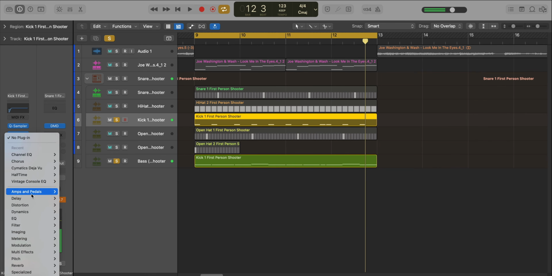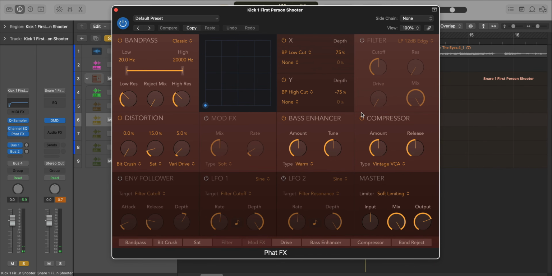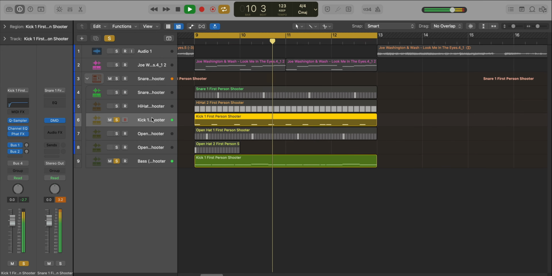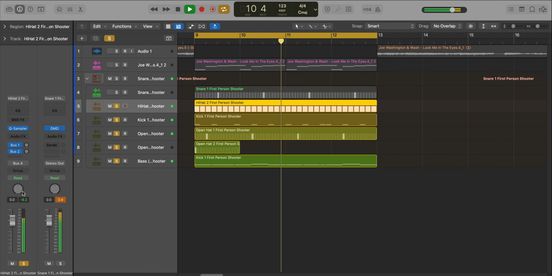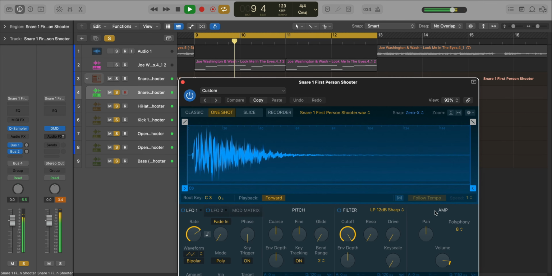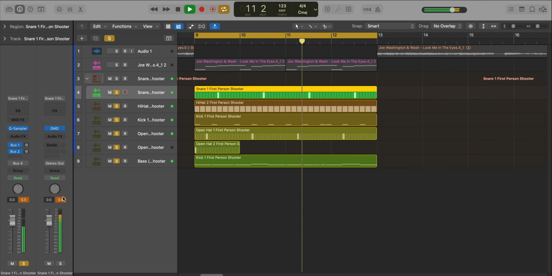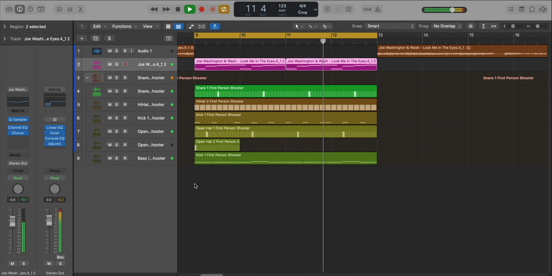I'm going to make our kick a little bit punchier. I'm going to bring in Logic's Fat Effects. And we'll just turn off all this. We don't need it. And just turn this over to hard clipping mode. That's pretty much it.